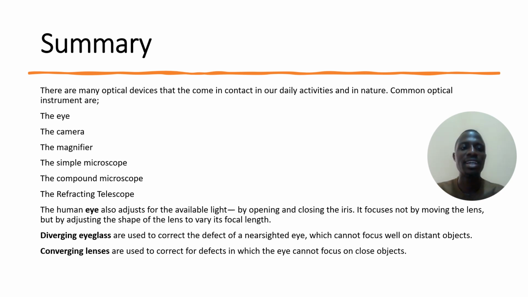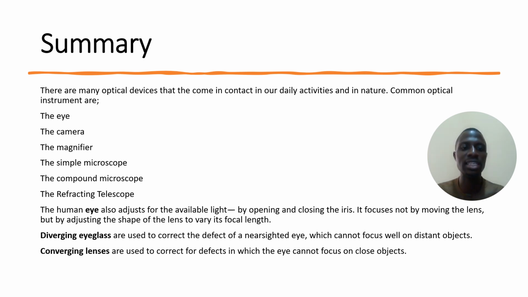A quick summary of what we have learned today. We have been able to list common optical instruments, which are the eye, the camera, the magnifier, the simple microscope, the compound microscope, and the refracting telescope. And also we discussed the various parts of the human eye, and we mentioned the cornea, the iris, the lens, the retina, which are the key parts of the human eye. And we also said common eye defects can be corrected by either a diverging eyeglass or a converging lens, depending on the type of defect.